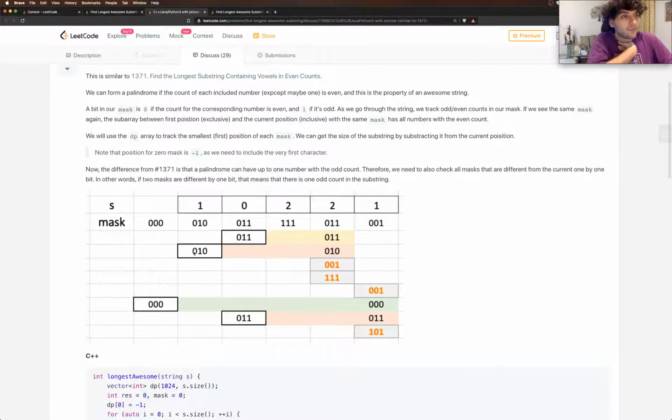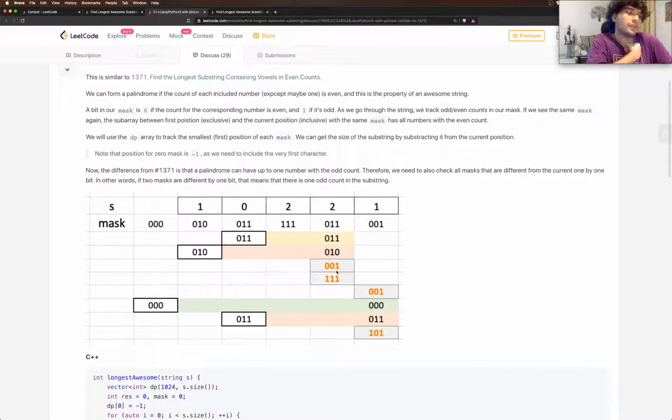Now, 0, 0, 0 occurred for the first time here, 0, 1, 0 occurred first time, 0, 1, 1 occurred first time. 0, 1, 1 occurs here again, right? That's why they do a yellow shade here. And 011 and 010 have a 1 bit difference, so that's why they do it here like this. Okay, 001 and 111, I'm not sure what they mean by that. 001 occurred for the first time here.